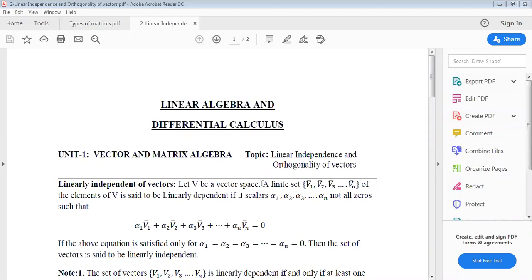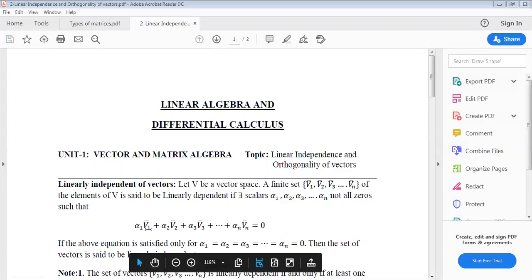Let V be a vector space. A finite set v1, v2, v3, and so on vn of elements of V is said to be linearly dependent if there exist scalars alpha 1, alpha 2, alpha 3, and so on alpha n, not all zeros, such that alpha 1 v1 bar plus alpha 2 v2 bar plus alpha 3 v3 bar plus and so on alpha n vn bar is equal to 0.